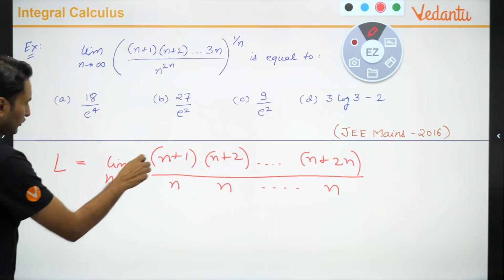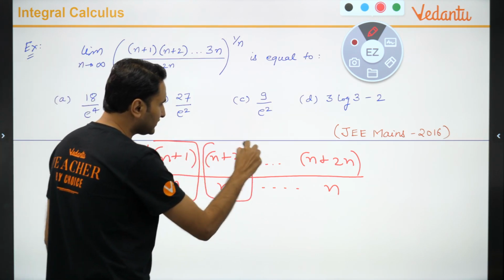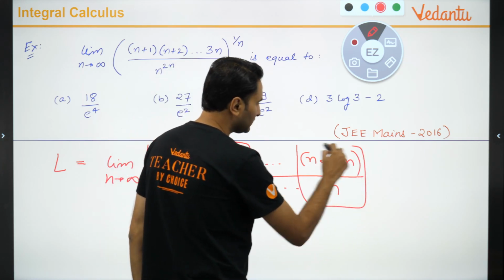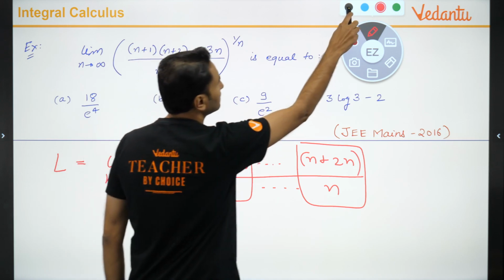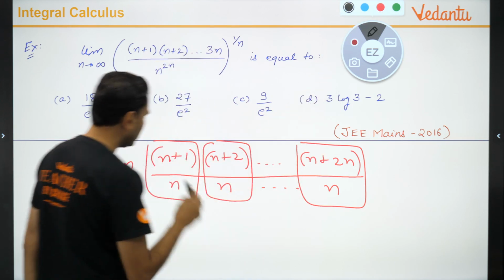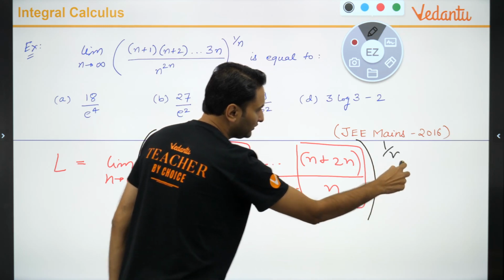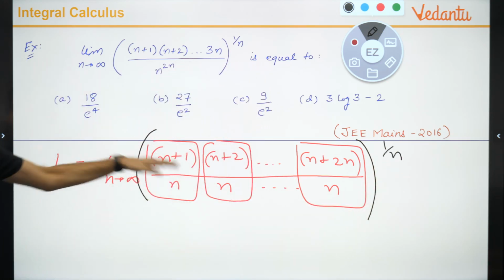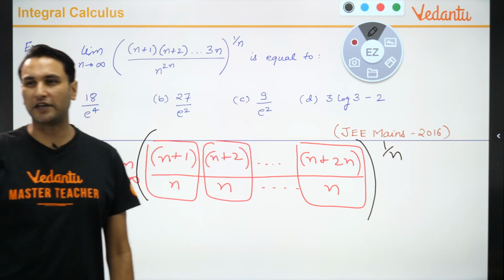So इससे क्या हो गया? अगर आप ध्यान से देखो, do you see all these terms getting multiplied? And the whole की power is what? 1 upon n. So all these terms are getting multiplied raised to power 1 by n. यार मजा नहीं आ रहा multiplication में.